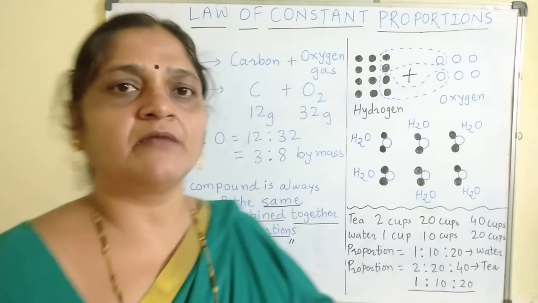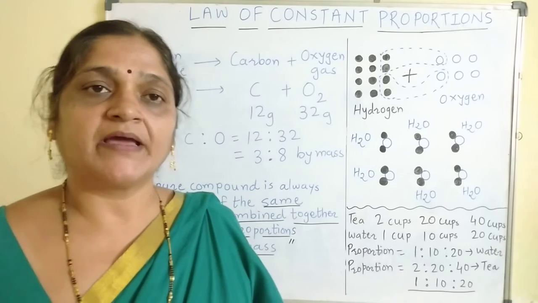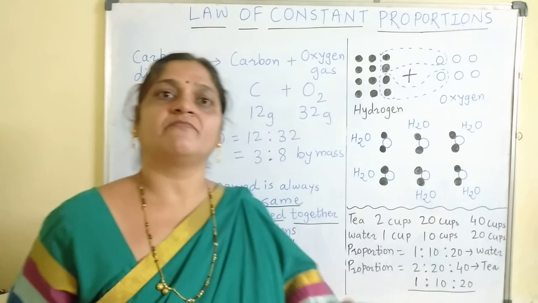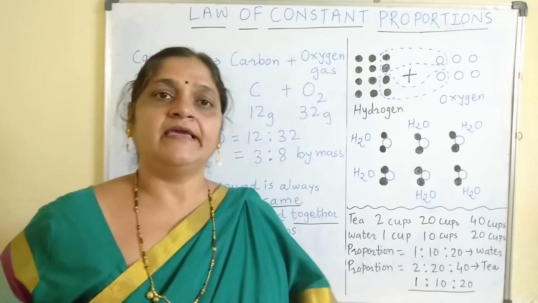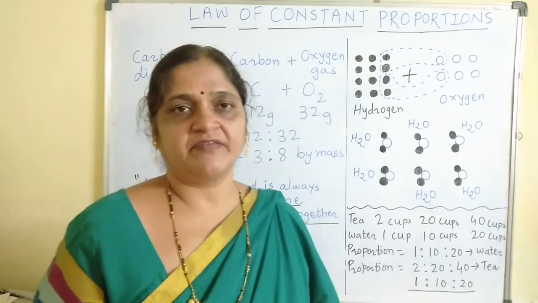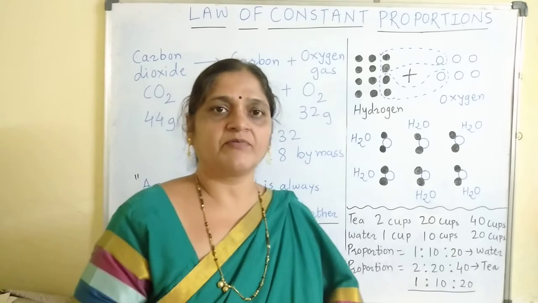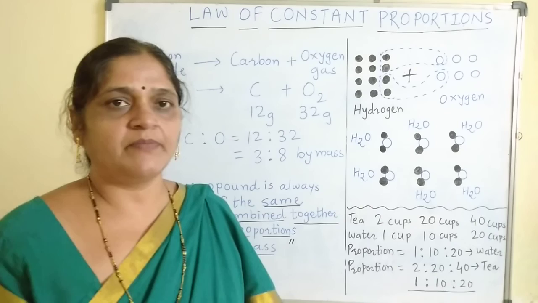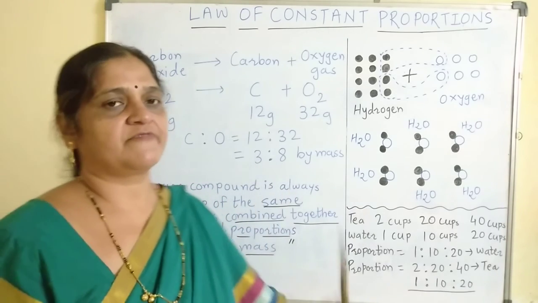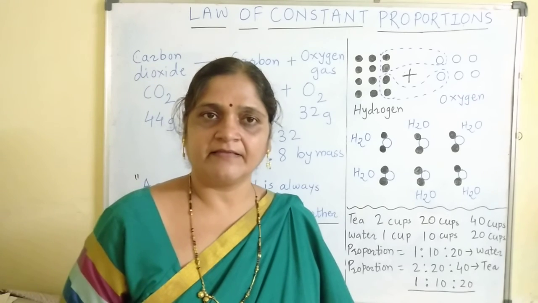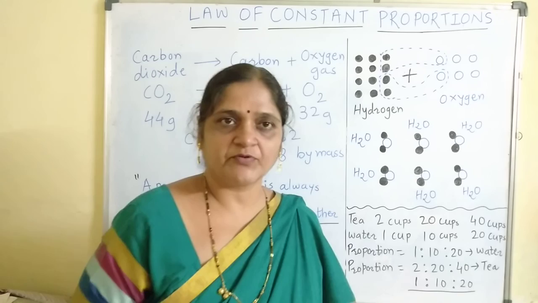Irrespective of the chemical process you have carried out to prepare carbon dioxide, every carbon dioxide molecule obtained in any of the processes which I have described earlier will always show, after decomposition, the same ratio, that is 3:8 by mass for carbon and oxygen. Is that clear? So I suppose you understood the law of constant proportion.